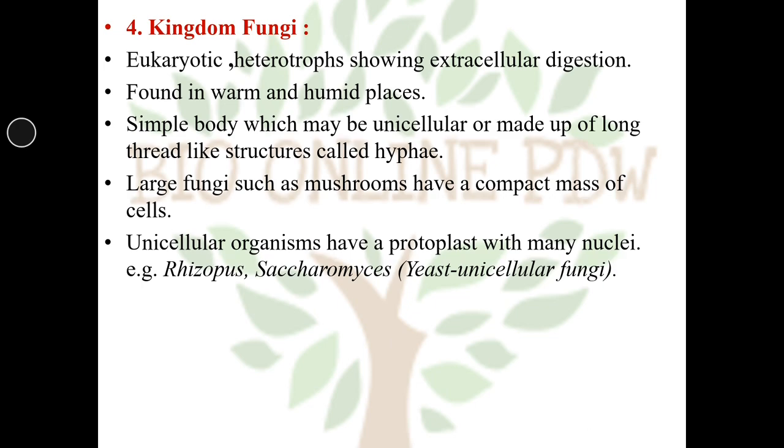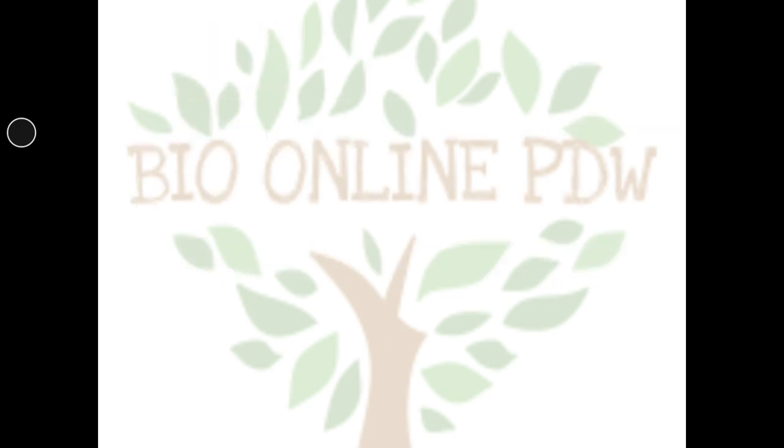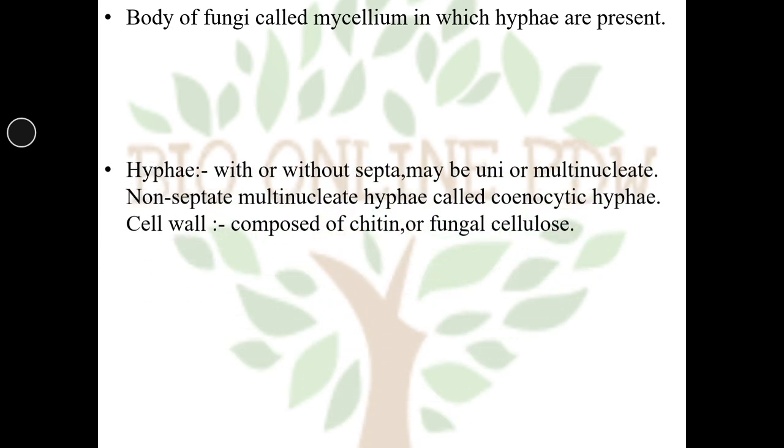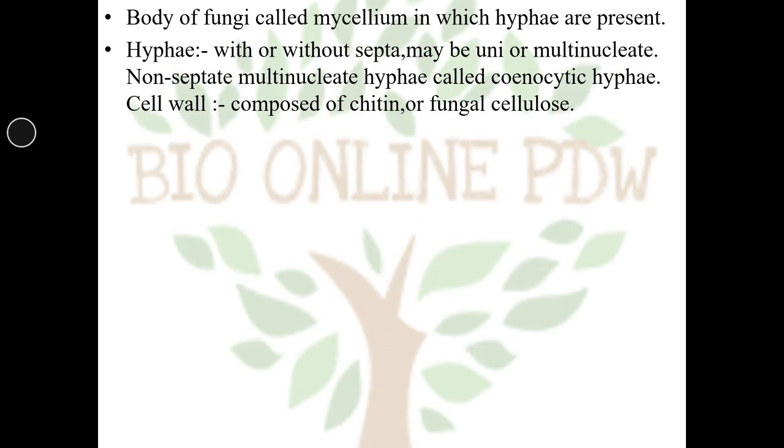Multicellular organisms have a protoplast with many nuclei, and that cell is called a cenocytic cell. For example, Rhizopus, or Saccharomyces, that is yeast, which is an example of unicellular fungi. The body of fungi is called mycelium, in which a network of hyphae is present. Now what do you mean by hyphae?